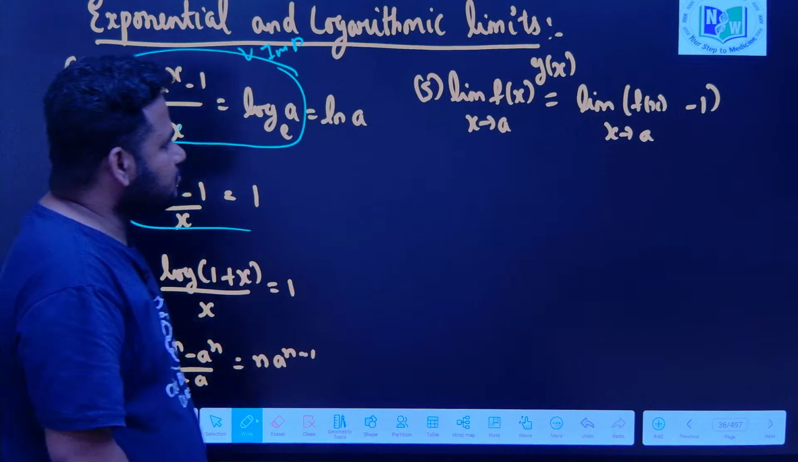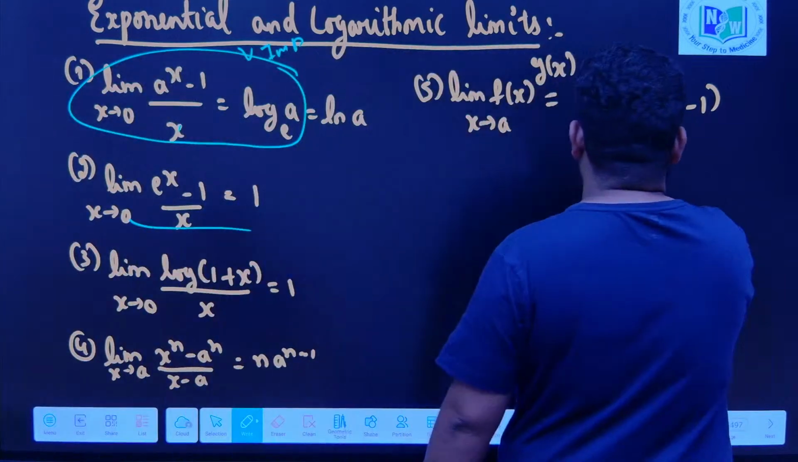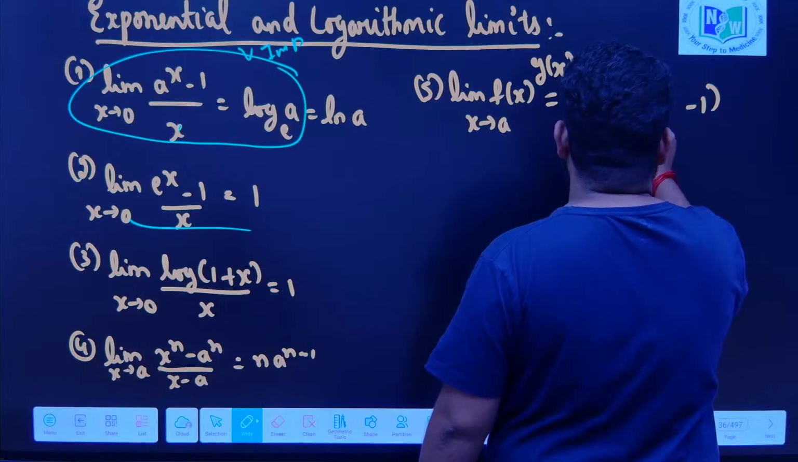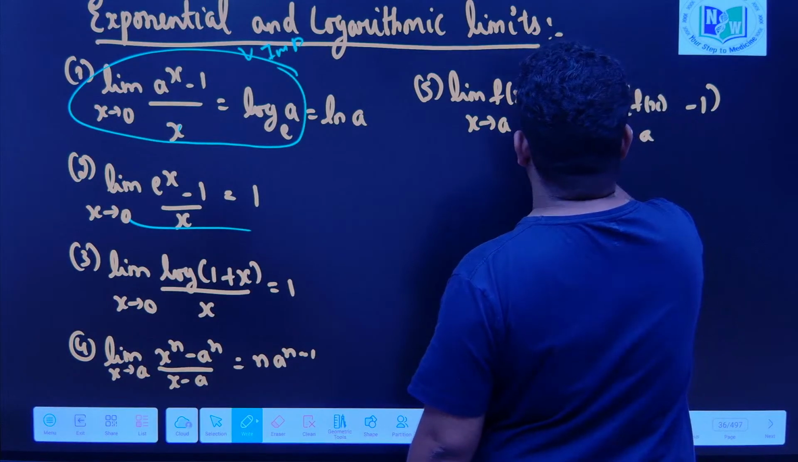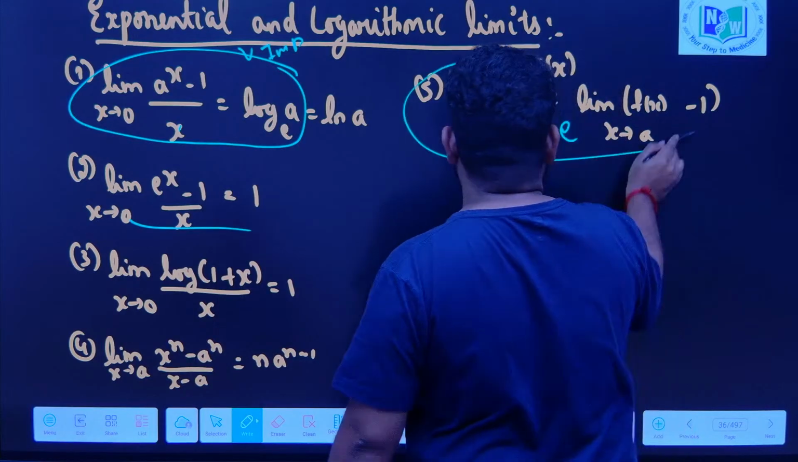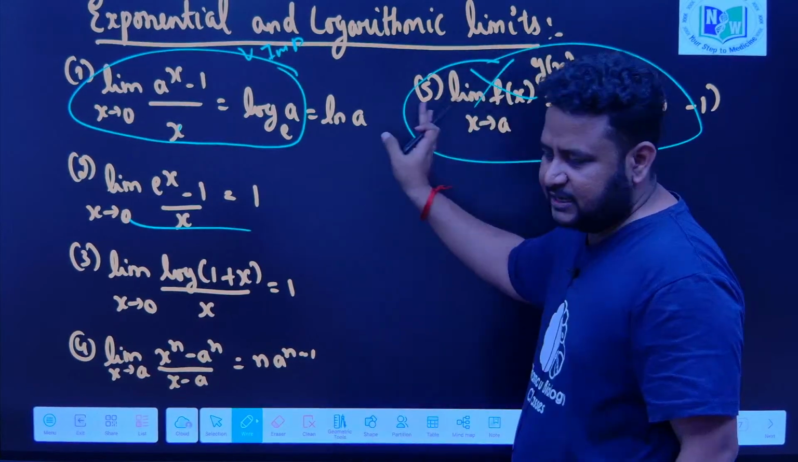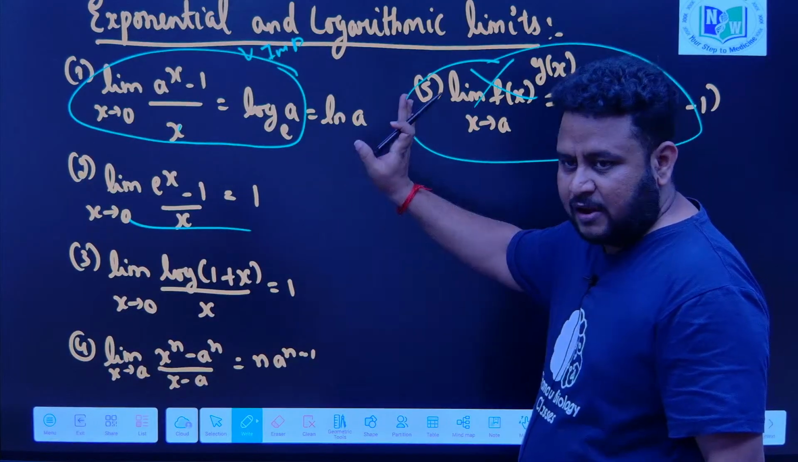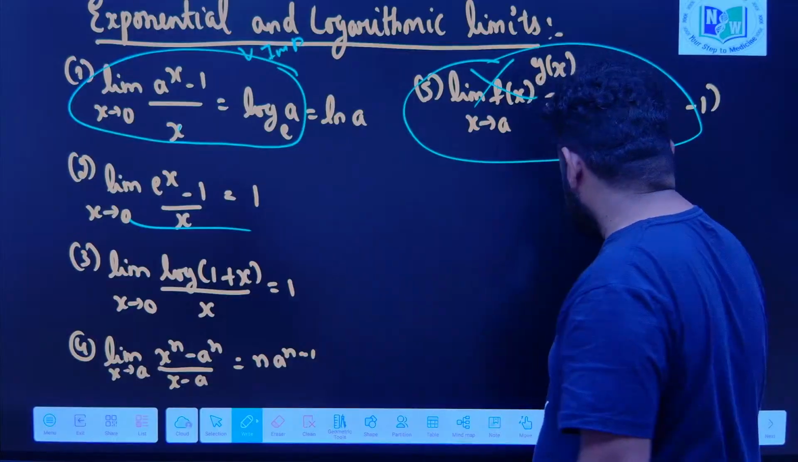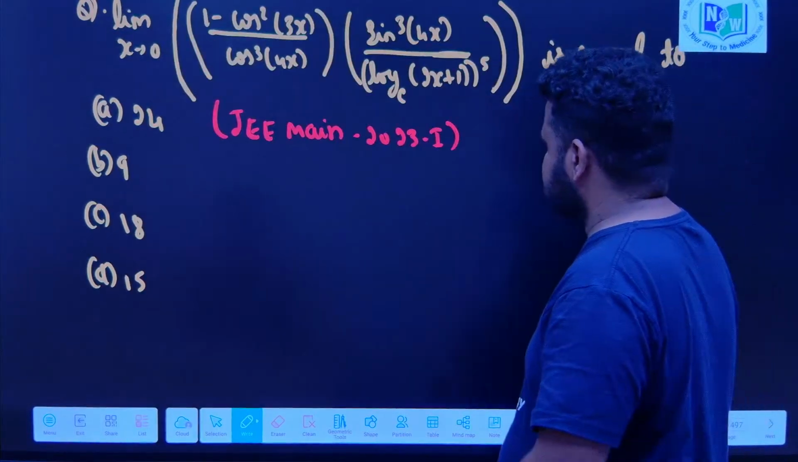Next is the three monkey property. See here, e to the power it should come, e to the power limit of f(x) minus 1 by... Okay, this is not required, we will do it again. I will write the property again separately. Now, this is the thing you have to understand when it comes to exponential and logarithmic limits. Now, let us see some questions based on this.